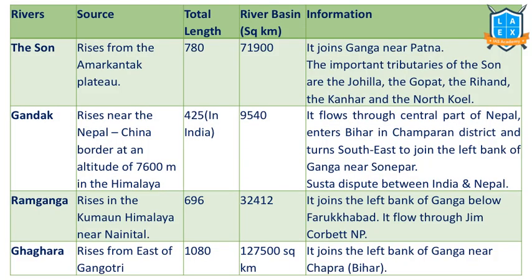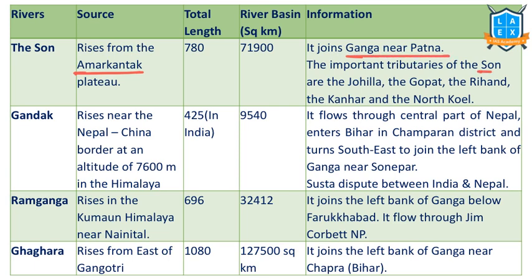Now let us understand other tributaries of the Ganga River. Son is a tributary of the Ganga River. We should not get confused. Son is not a tributary of the Yamuna River. It's a tributary of the Ganga River. It rises from the Amarkantak Plateau and joins the Ganga River near Patna.